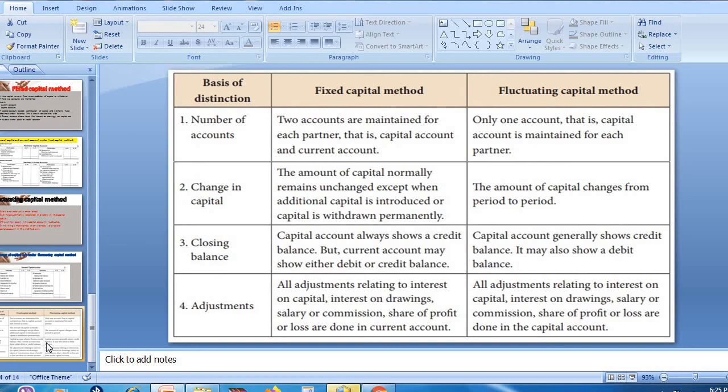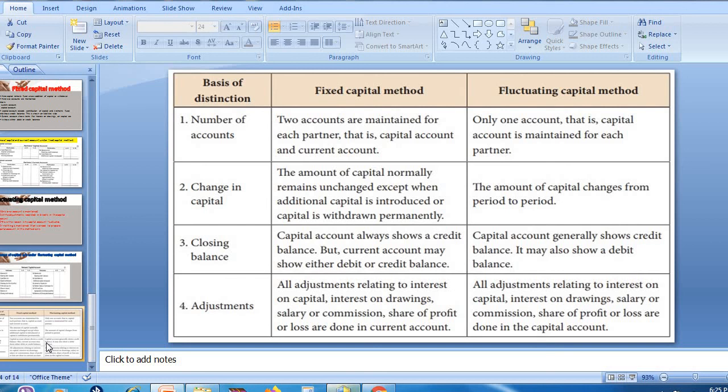Only in these two cases will capital not remain fixed. In all other cases, the fixed capital account will remain fixed. Then in fluctuating capital method, all the adjustments will be recorded in this capital account. Hence, the amount of capital changes and fluctuates.